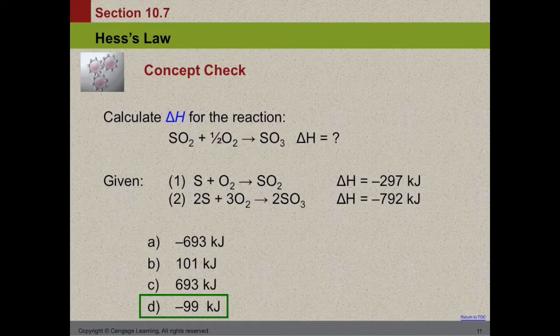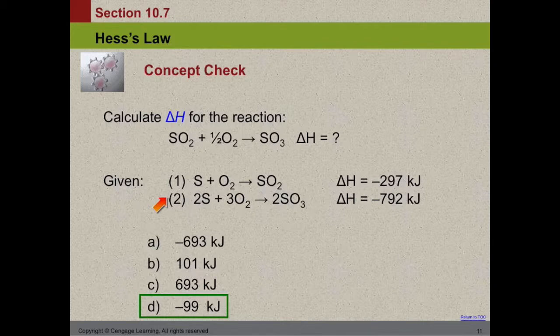So here's an example. This is our desired reaction. SO2 plus 1/2 O2 gives us SO3. Do not freak out about the fractions. Our given two reactions are here. S plus O2 gives us SO2, and 2S plus 3O2 yields 2SO3. And each of those has their enthalpies.